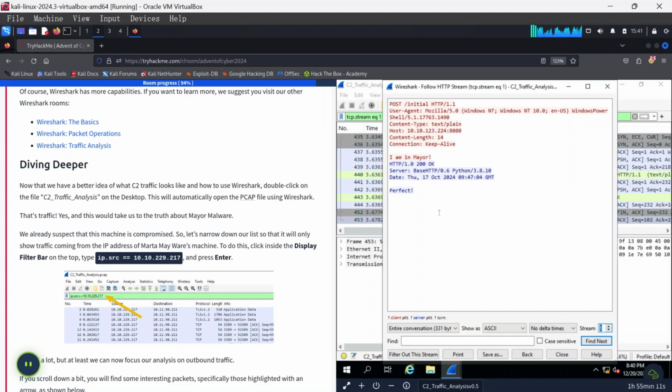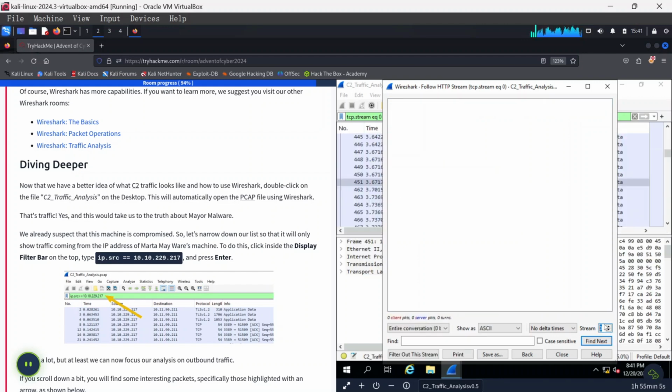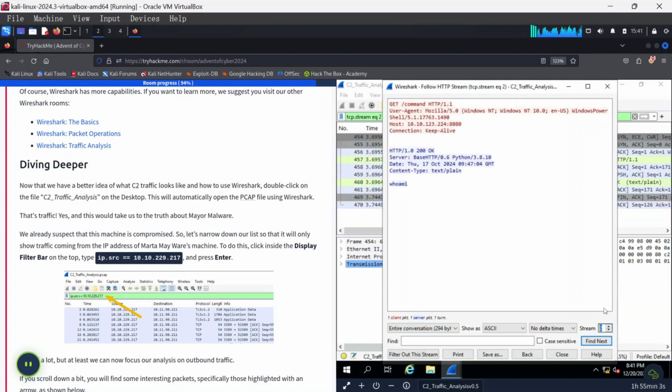Now what happened next? The C2 server replied with perfect, and then if you go over to the next stream, use the up button. In the next stream here, the C2 server tried to run a command to find more information about the system, where it says whoami. If you're using Linux and maybe even Windows, you know that whoami is used to get more information about a particular system. So the C2 server did send this to get more information.